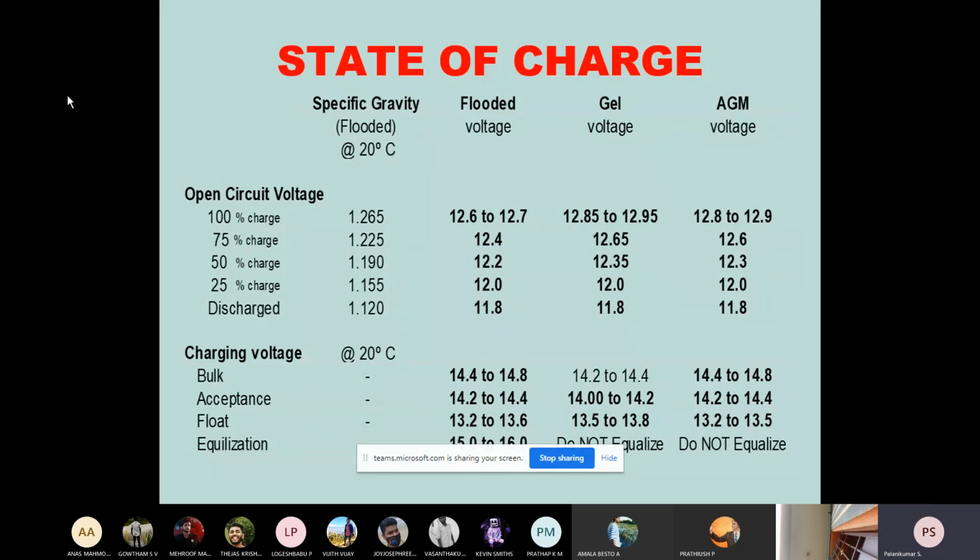Likewise, for flooded voltage, a completely charged battery will show 12.7 or 12.6 volts. A completely discharged battery will not show zero volts; it will show 11.8 volts. If you see the difference, from 11.8 to 12.6, it is only 0.8 volts that will be different.